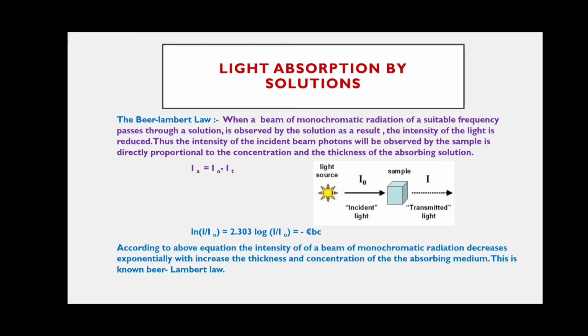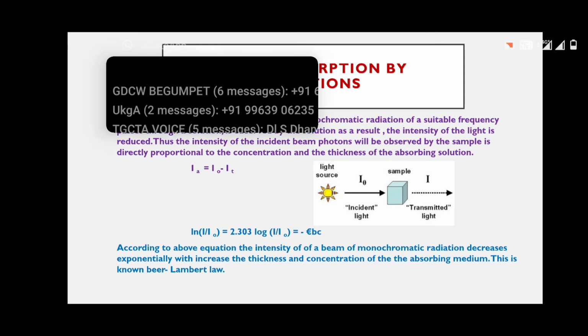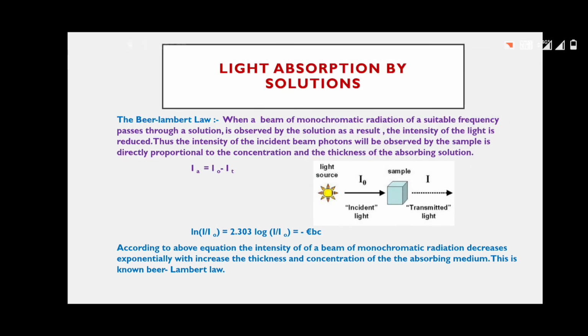The sample may be a solution or a solid, whatever it is. If light radiation passes through a sample, that sample will decrease the intensity of the incident light radiation.